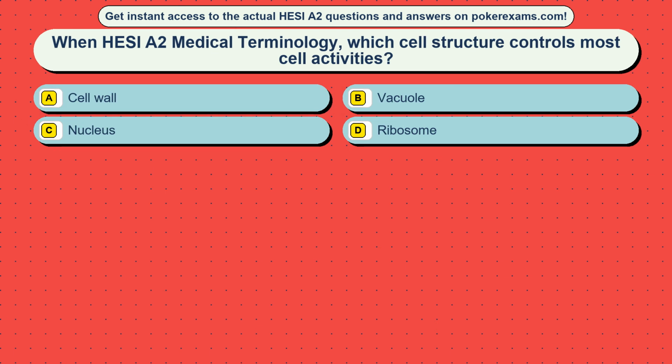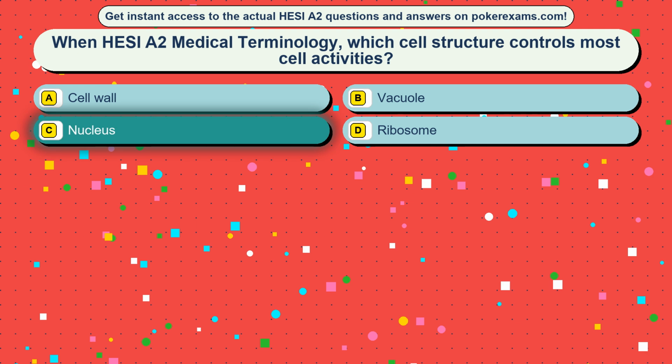Question 19. When HESI A2 medical terminology, which cell structure controls most cell activities? Option A, cell wall. Option B, vacuole. Option C, nucleus. Option D, ribosome. The correct answer is option C, nucleus.